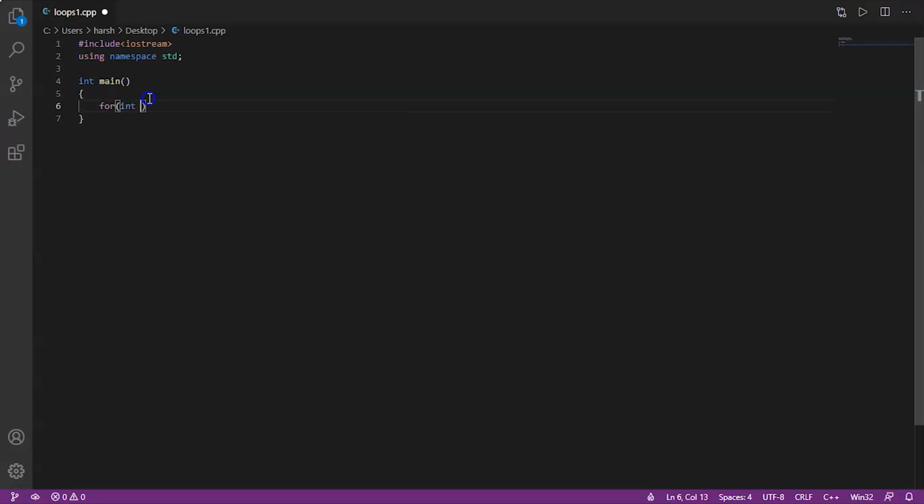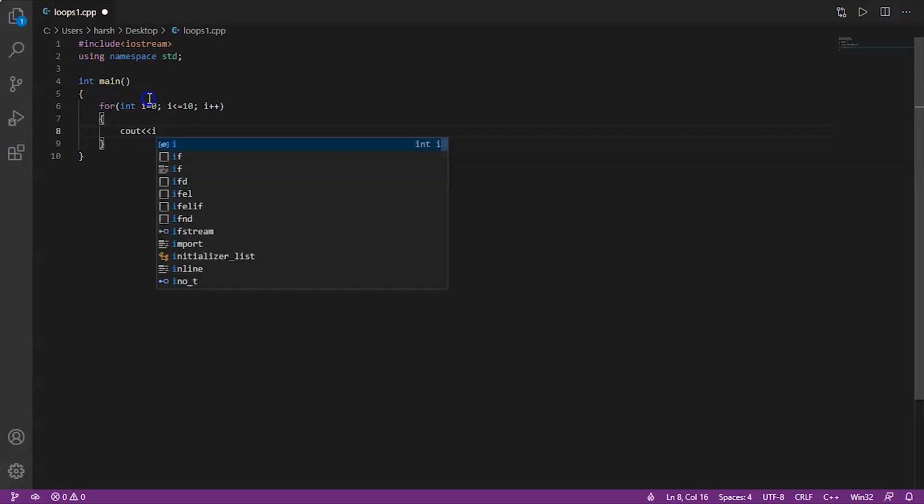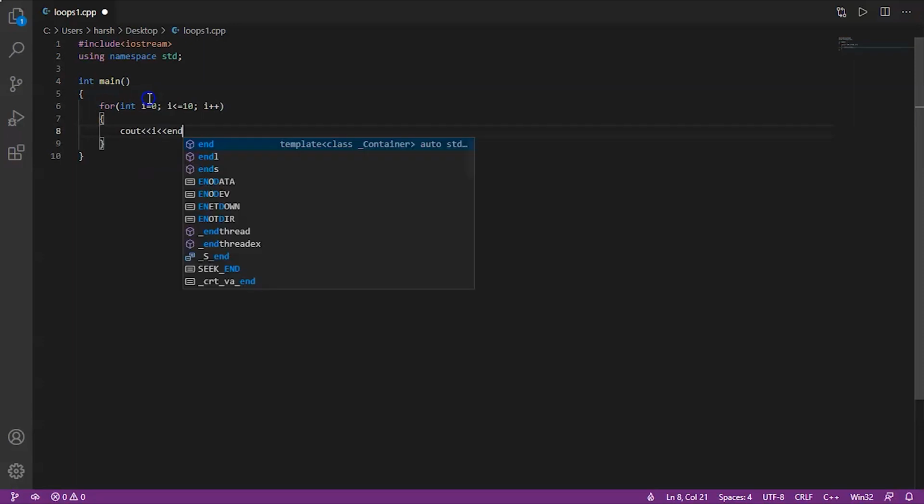Inside the for loop, we'll initialize i with 0. Now we'll put a condition i less than or equal to 10, which means the loop will keep on executing until i is greater than 10. Now we'll put the increment i++. Now inside the loop brackets, all we have to do is print i, so that all the digits get printed.